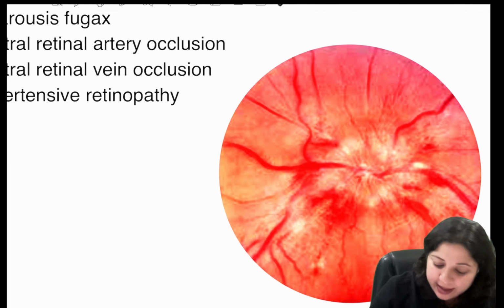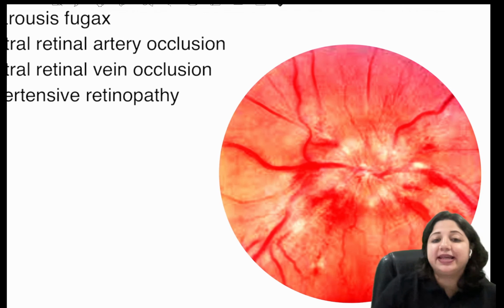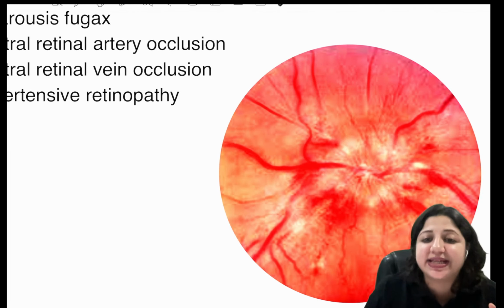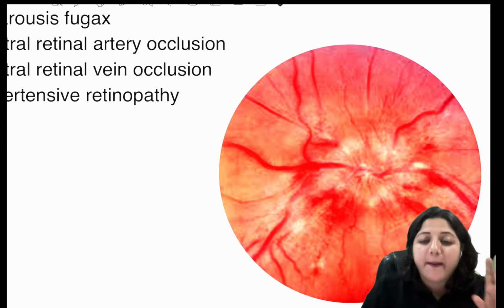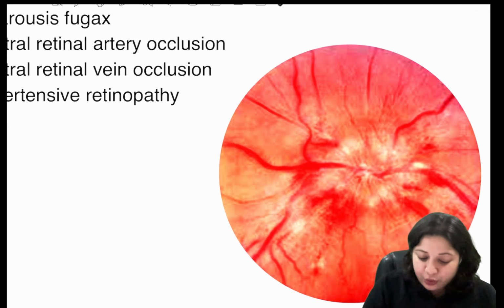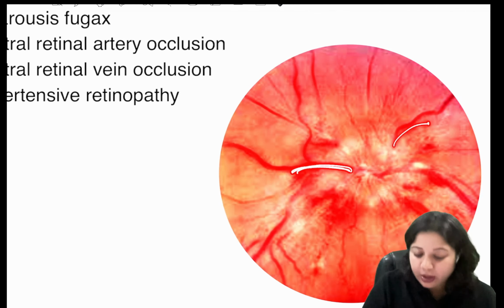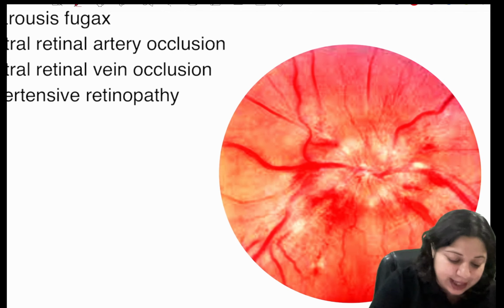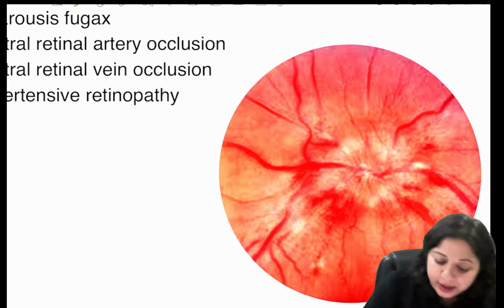When we see the image, we see that the disc margins are indistinct. Disc margins are blurred. Number two, you see there is an elevation. Look at the loop of the blood vessel. So what are the findings?